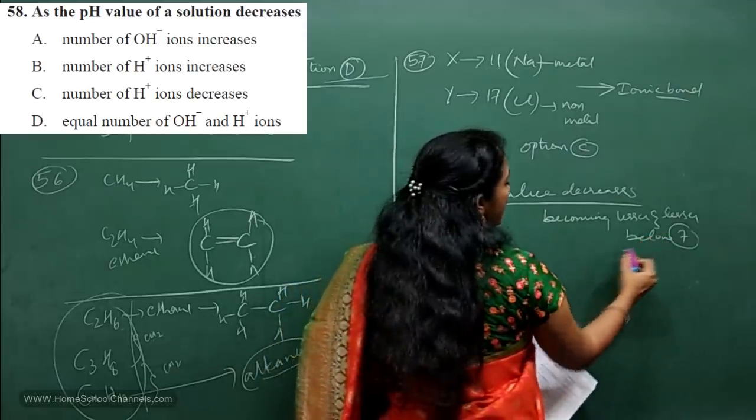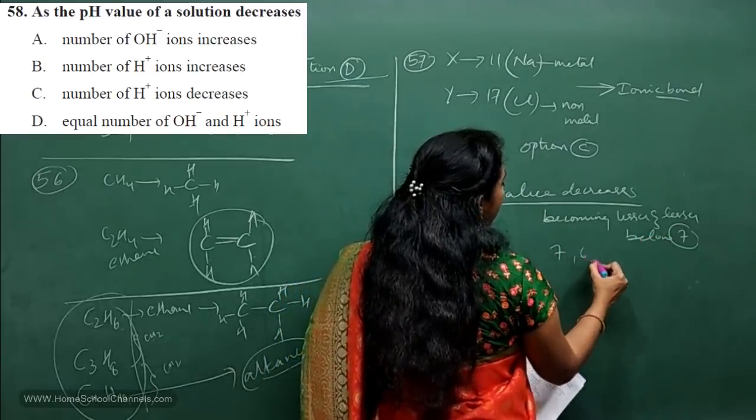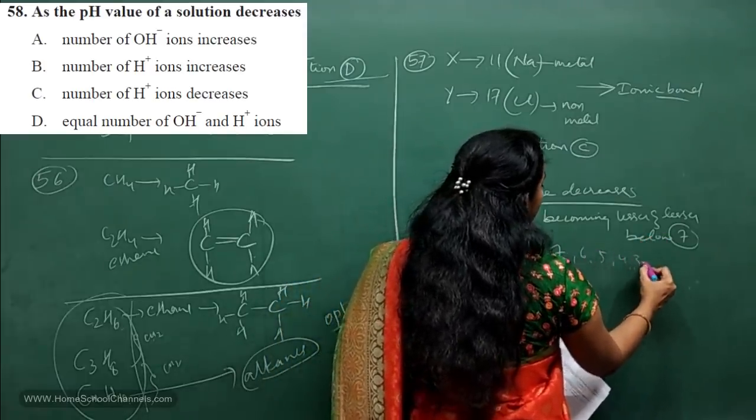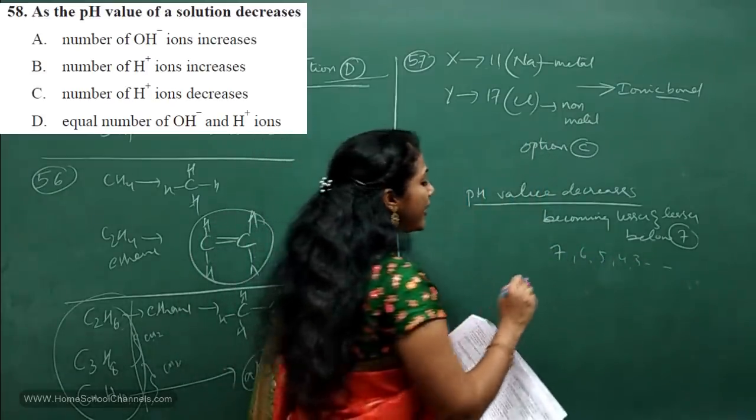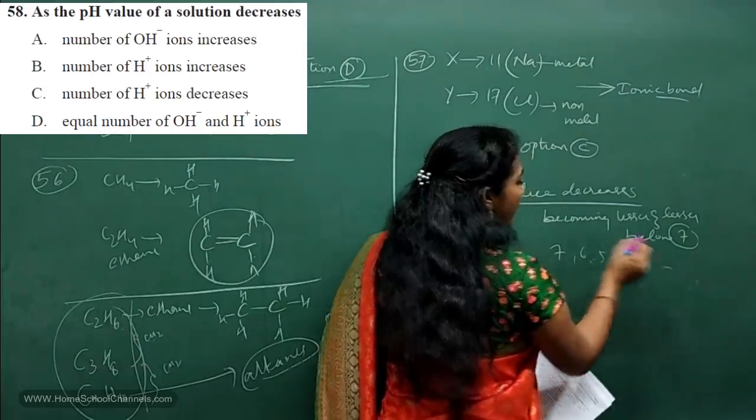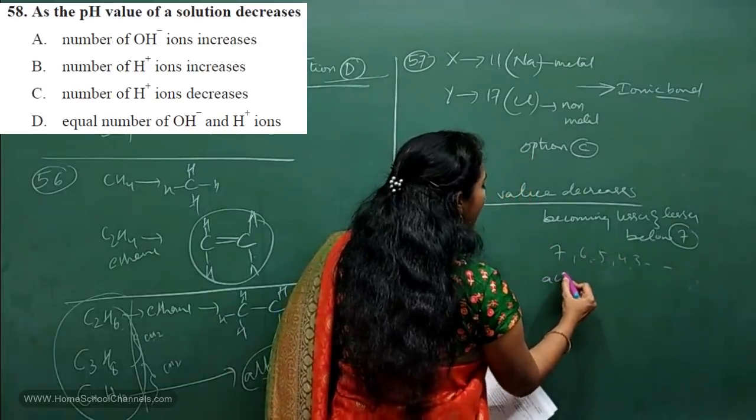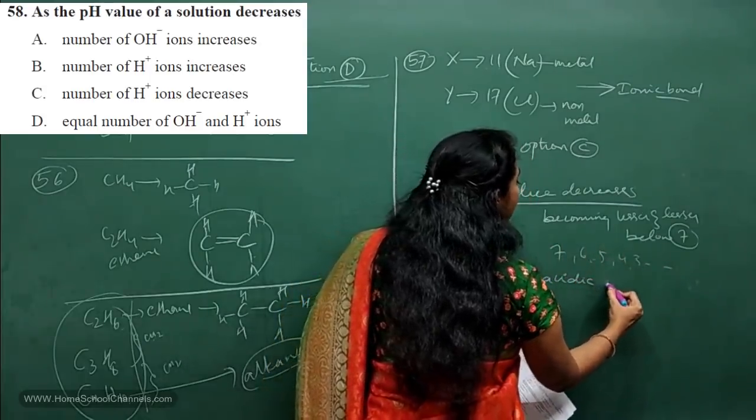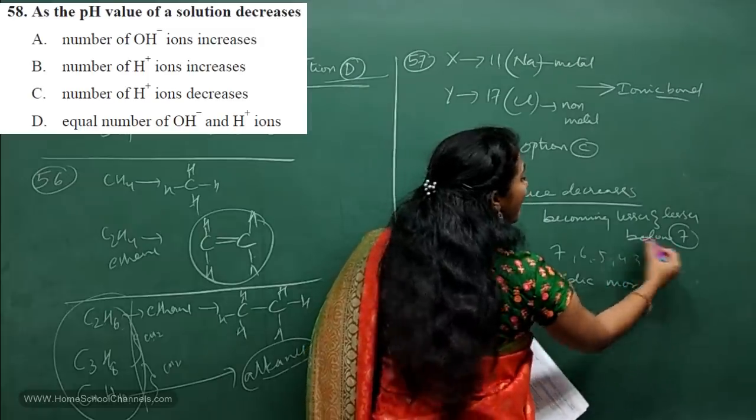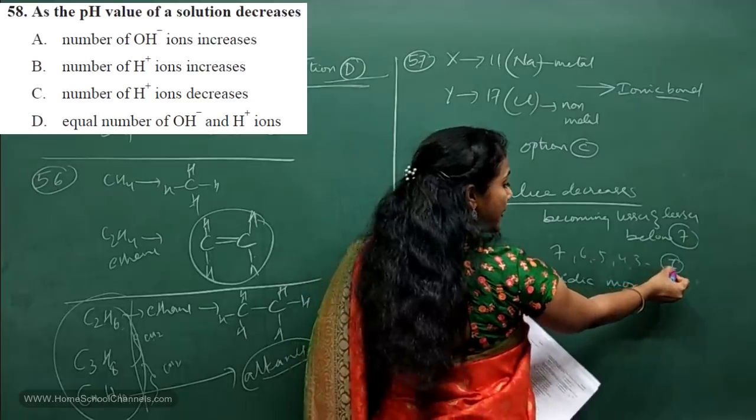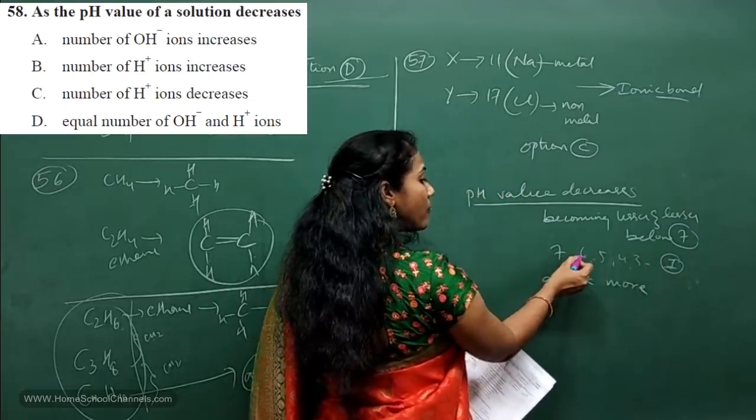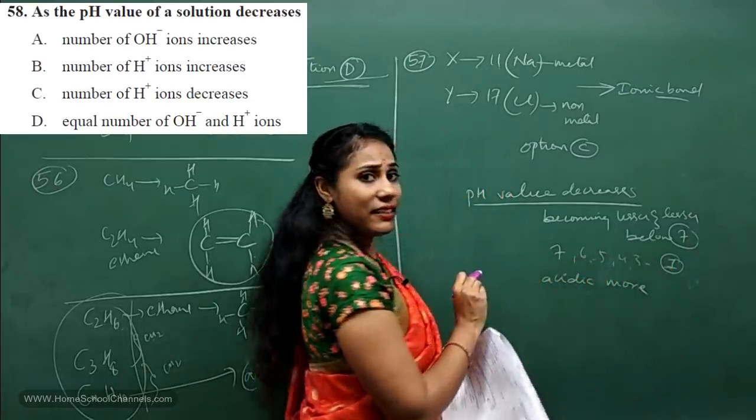Say it is becoming 7, 6, 5, 4, 3 like that. So that's what we mean by pH value decreasing. Can you tell me, as the pH value decreases, what will happen to the acidic property? Acidic property becomes greater as pH becomes lesser. For example, if you have a pH value of 1, we say this is a strong acid. When you have a pH value of 6, we say it is a weak acid, isn't it?